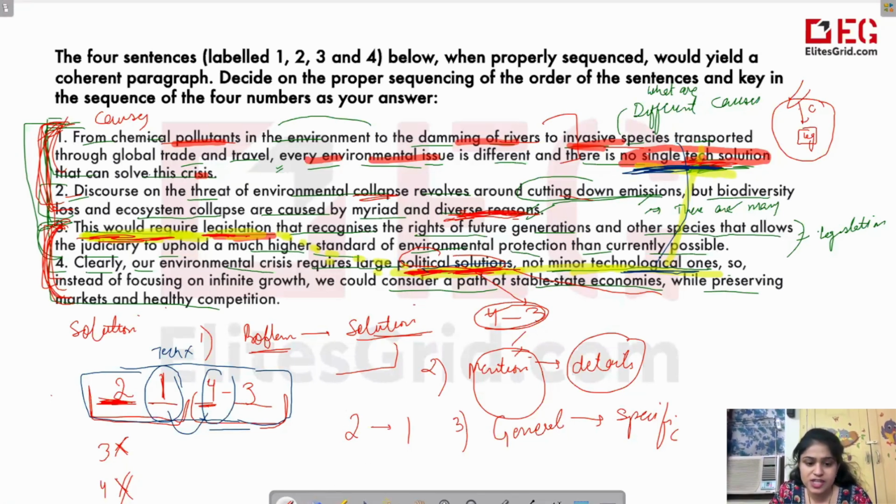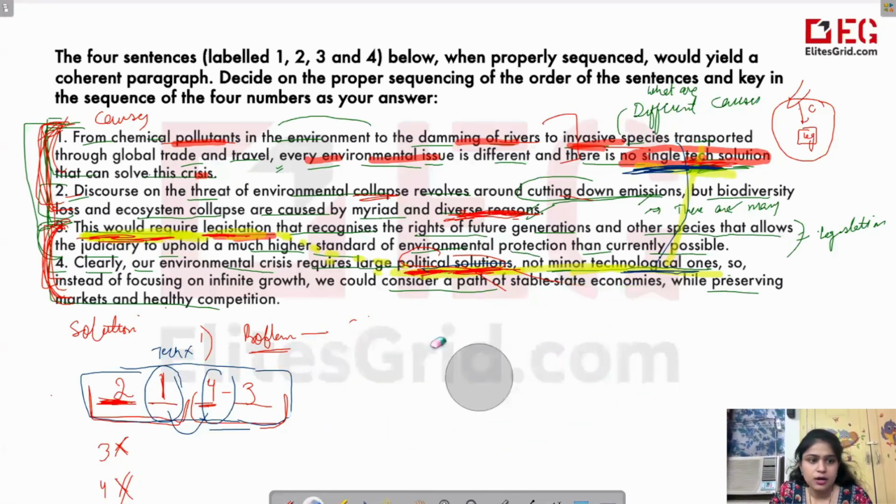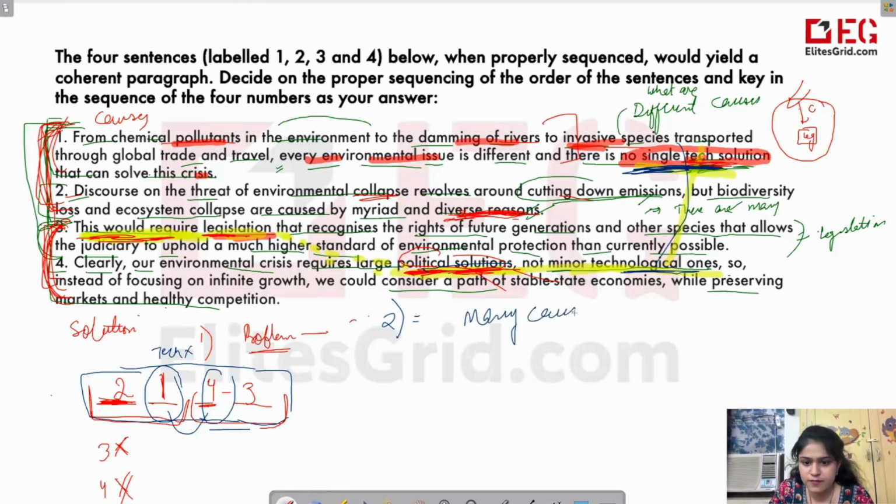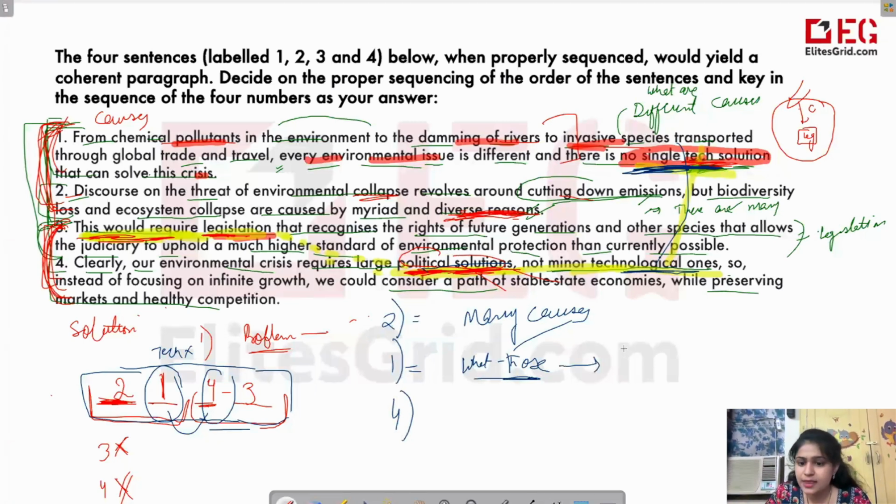So we can verify again whether this paragraph is coherent or not. The second sentence is talking about the many causes of environmental damage. Then the first sentence is telling what those causes are, and also that there is no technical solution to it.